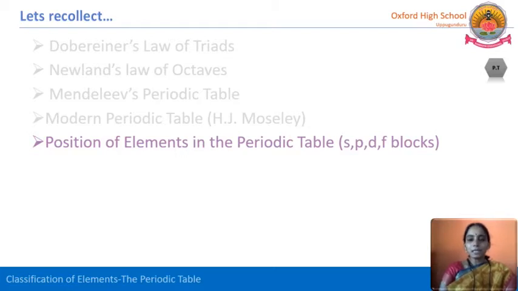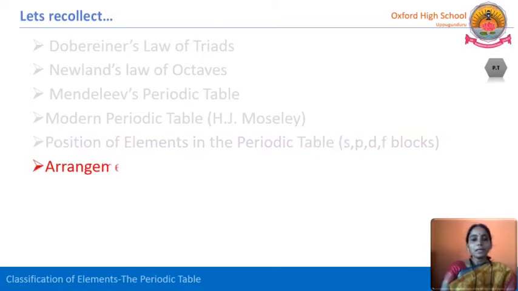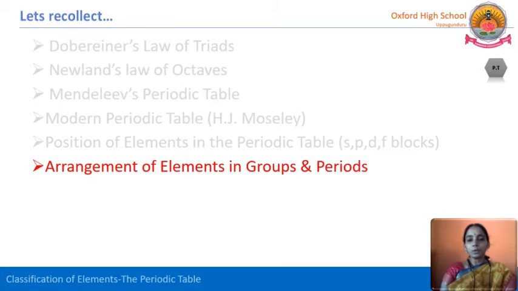If the differentiating electron enters into the s subshell, that element goes and sits in the s block. What is the differentiating electron? That is nothing but the last electron. When we write the electronic configuration of a particular element, if the last electron enters into the s subshell, that element belongs to the s block. If that electron enters into the p subshell, that element belongs to the p block. Likewise.